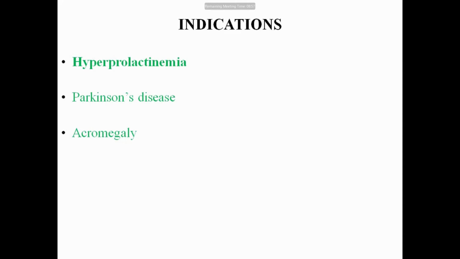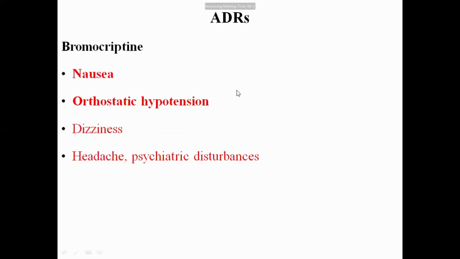And other than that, Parkinson's disease, which I have already discussed earlier, because there is a depletion of dopamine in the basal ganglia of the central nervous system in Parkinson's disease. We will discuss that in the central nervous system. Just remember that this drug is also used for Parkinson's disease and acromegaly, because to some extent this drug also inhibits the release of growth hormone. So that is the reason we give it in acromegaly. So the indications are hyperprolactinemia, Parkinson's disease, and acromegaly.